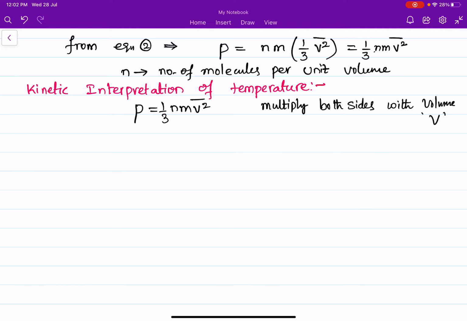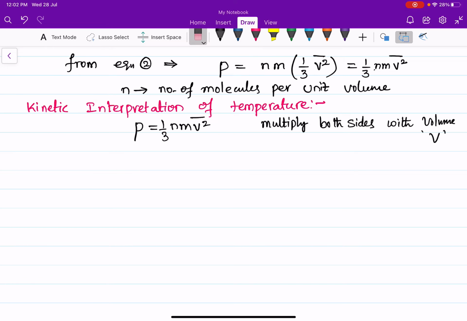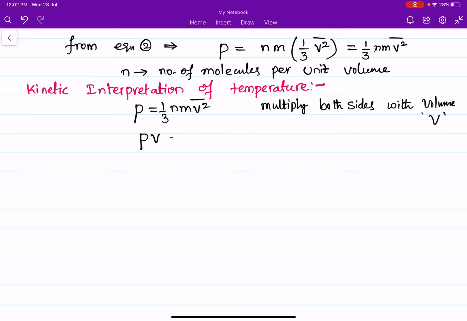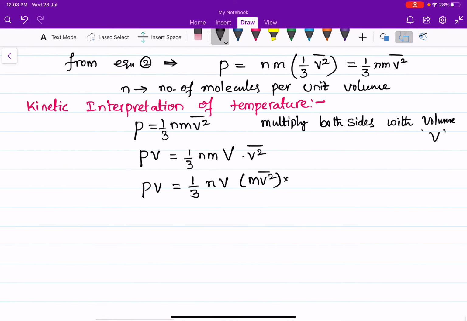So P into V is equal to 1 by 3 N M, volume V into V square average. Now I am rearranging the terms as P into volume is equal to 1 by 3 N V into m v square average, mass into the square of the speed. I am multiplying with 2 by 2 here.